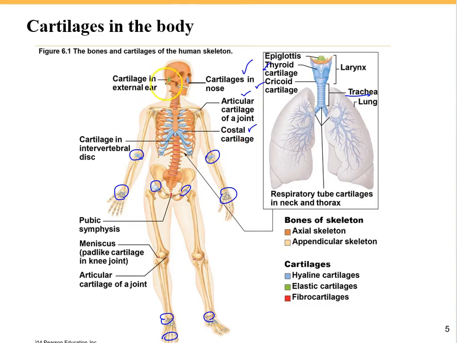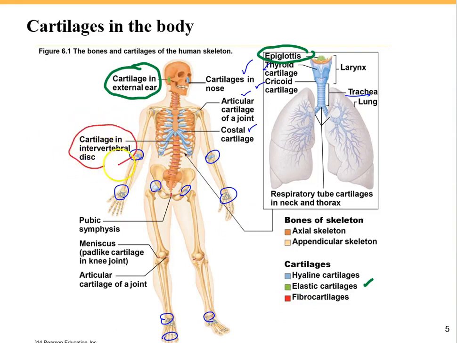And let's follow the green color: the cartilage in the external ear, and also the cartilage in our larynx called the epiglottis. These are the highly bendable cartilage. These are the elastic cartilages. And let's trace the red color in our spine between the vertebrae, the intervertebral disc.